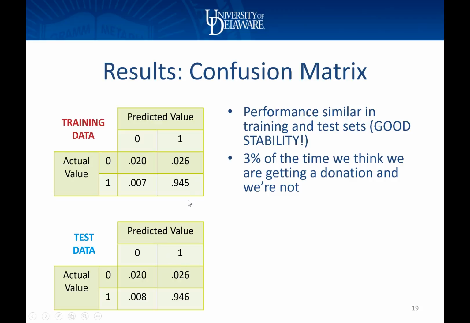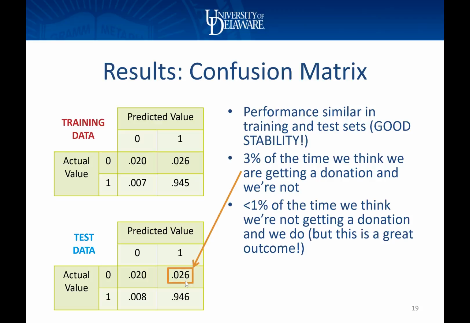Now, in either the training or the test set, I can look, 3% of the time, or 2.5% of the time, I predict that we are going to get a donation and then we actually do not. So that's kind of a concern. If you think about a nonprofit organization that runs on donations, if 3% of the time I think I'm going to receive a donation and I've counted it potentially in the operating budget for the year, and then I don't get a donation, that could be a big blow to that operating budget. Maybe I'm not going to be able to implement a program that I thought I was going to be able to implement.